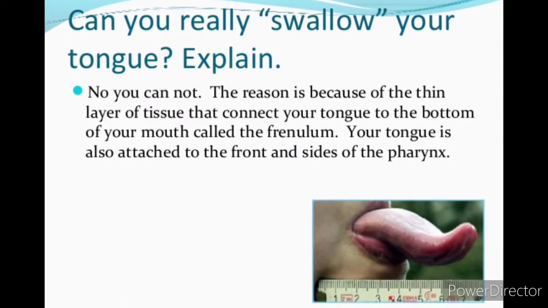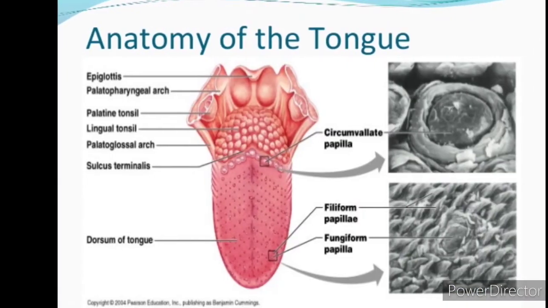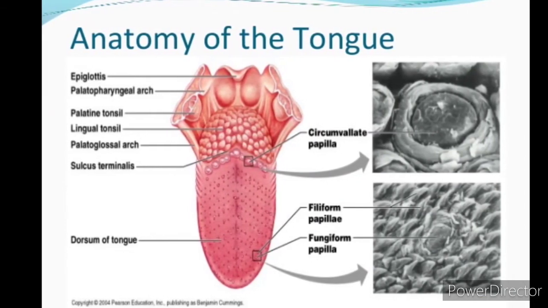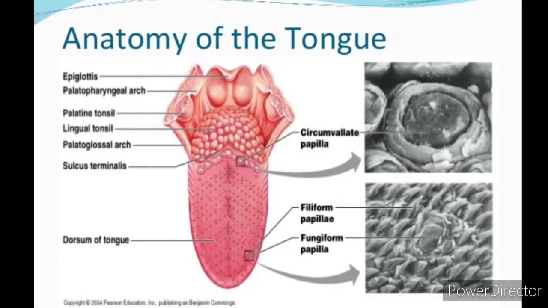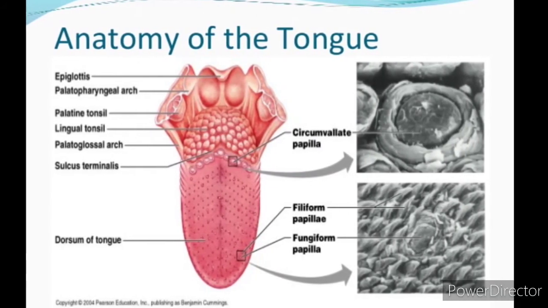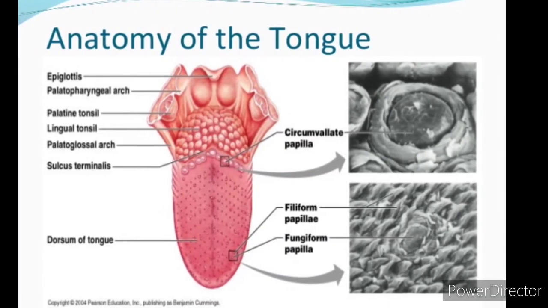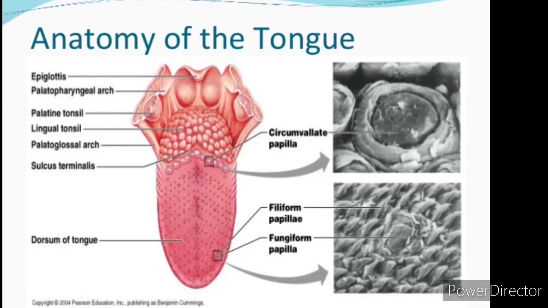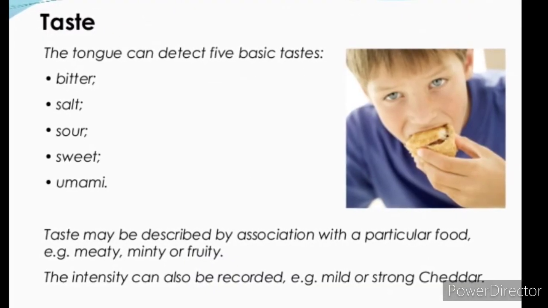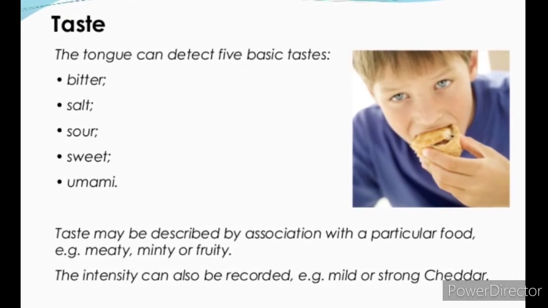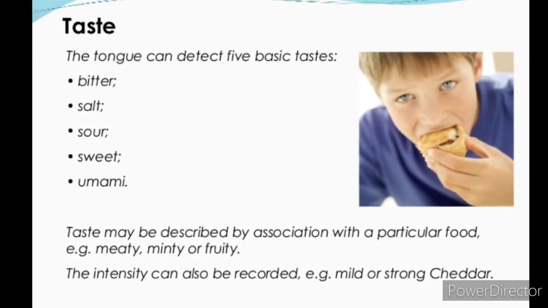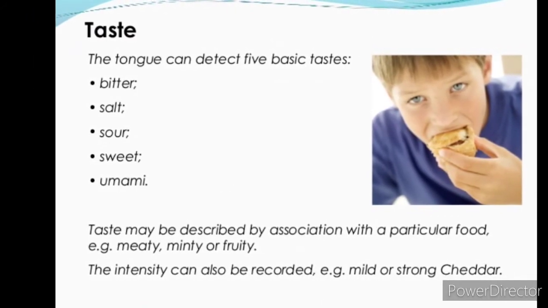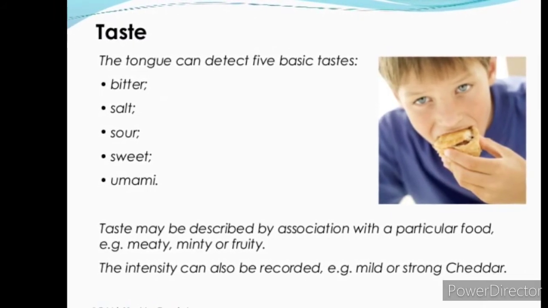Here you can see so many taste buds present on the tongue. These taste buds allow you to recognize taste. Let us see the different kinds of taste. Bitter, for example bitter gourd; salt, sea salt; sour, lemon; sweet, mango; and umami. This is one kind of taste we have to know about.